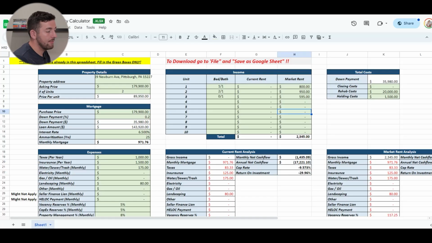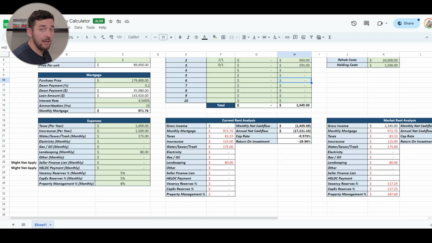Going back, we have all of our income in there. So it looks like we can get about $2,345 per month on this property. So what we're going to do from here, it's time to find out the expenses on this property.